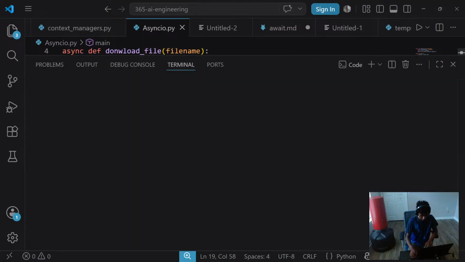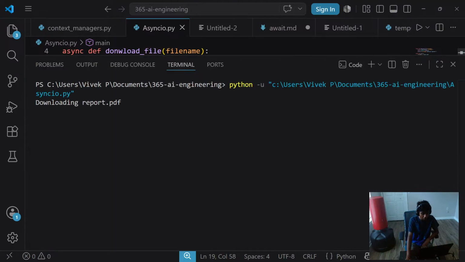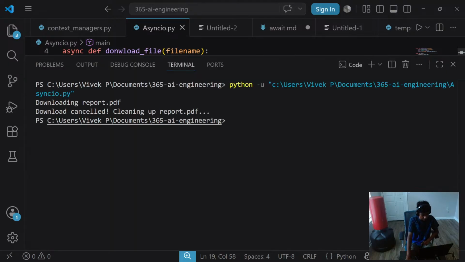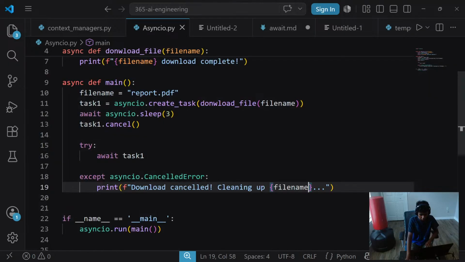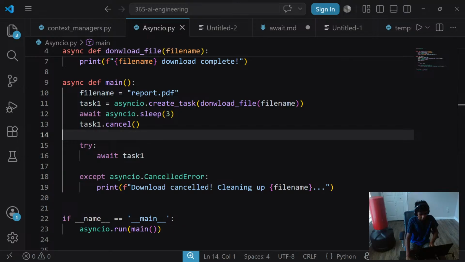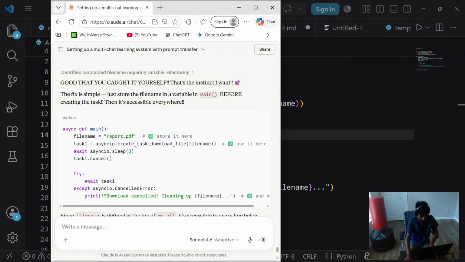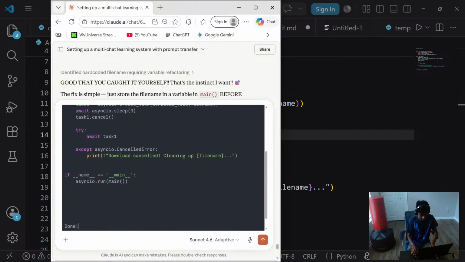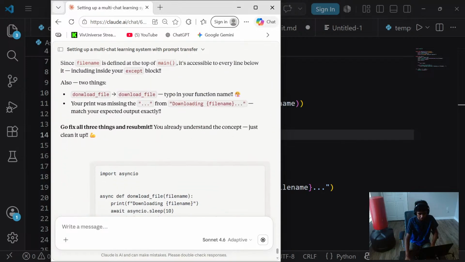There. Control S, Control Alt N. Downloading report.pdf. Download cancel, cleaning up report.pdf. There wasn't any cleaning up to be done here, but you know, it's alright. Let's paste it and say something like done exclamation. I get the gist of it, guys.